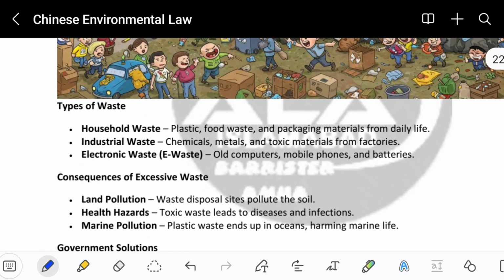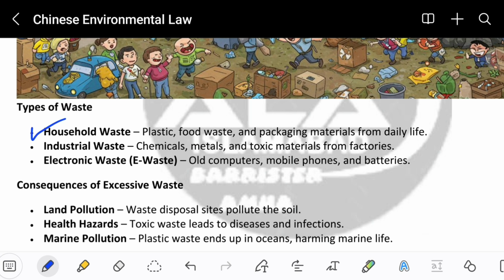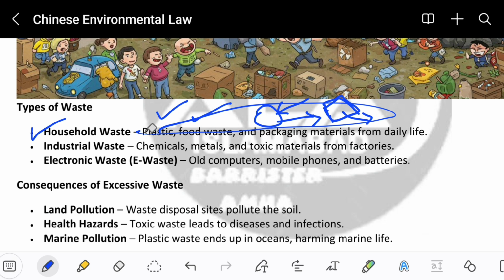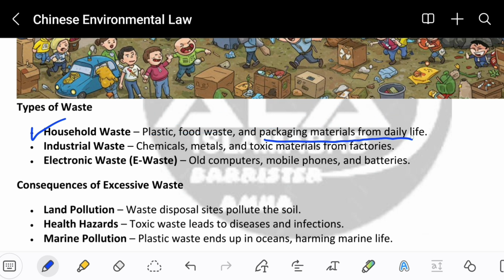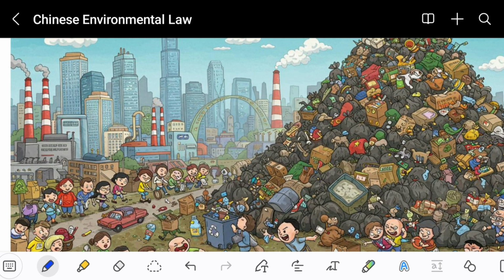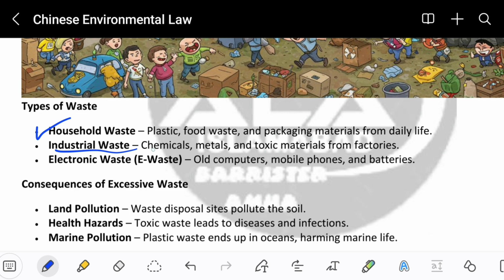Types of waste. So we will know what types of waste we see. Number one is household waste. The household waste contains plastics, food waste such as a raw apple or some kind of eaten apple that we throw in the dustbin, or any kind of leftover food we throw in the dustbin. So all of this food is waste food. Packaging materials from daily life, the packaging material we use, can also be dumped into the waste. So all of this is basically the household waste that is dumped over here in this place. Besides this, we have industrial waste as well, chemicals, metals, and toxic metals from factories.